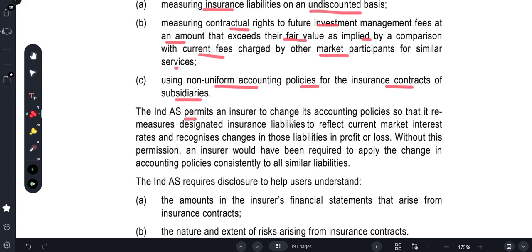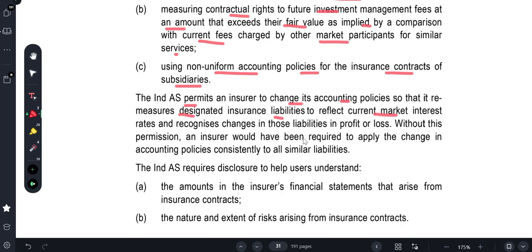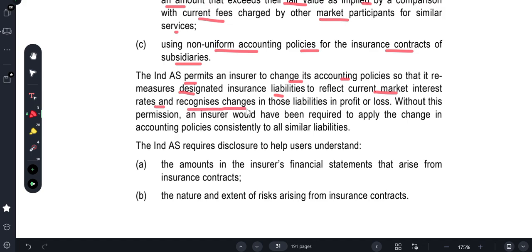Ind AS 104 permits the insurer to change the accounting policy. So, remeasure designated insurance liabilities to reflect current market interest rates and recognize the change in the liability in the profit and loss account. We need to change the accounting policy, but before that, we need to see whether the current market interest rate is properly applied and liabilities are being properly dealt with in the profit and loss account.